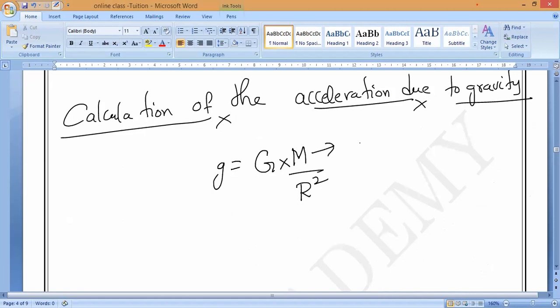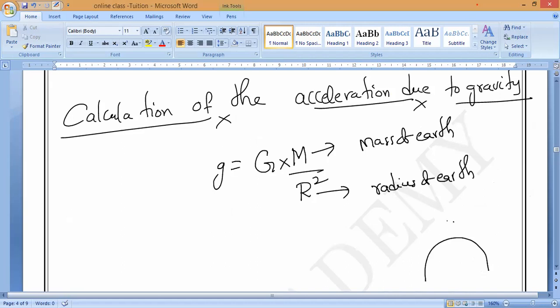Now here, M means what, guys? Mass of Earth. And R means what? Radius of Earth. This is for when any object, a 1 kg object, is present on the Earth. Then the g value will come. So this 1 kg object has negligible mass. Yes or no? That is what we want.